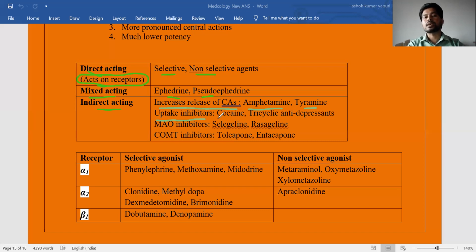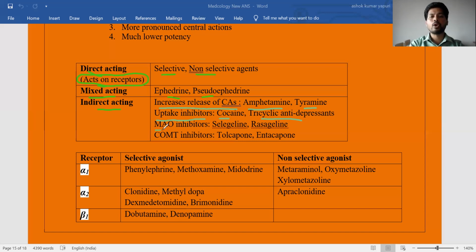Here the drugs are cocaine and tricyclic antidepressants. Tricyclic antidepressants are generally used in depression. Cocaine and tricyclic antidepressants inhibit the uptake of catecholamines and increase the catecholamine levels at the postsynaptic receptors, that is, the target tissues.